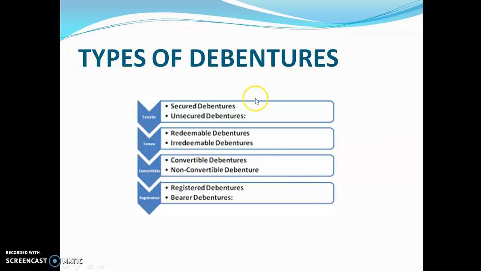In types of debenture, there are 8 different types of debenture. The first one, on the basis of security, is secured debenture and unsecured debenture. Second, on the basis of tenure, it is redeemable debenture and irredeemable debenture. On the basis of convertibility, convertible debenture and non-convertible debenture. On the basis of registration, registered debenture and bearer debenture. So, now let's move on to a detailed study of types of debentures.